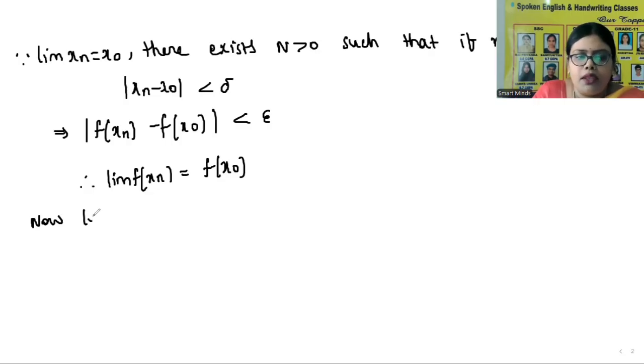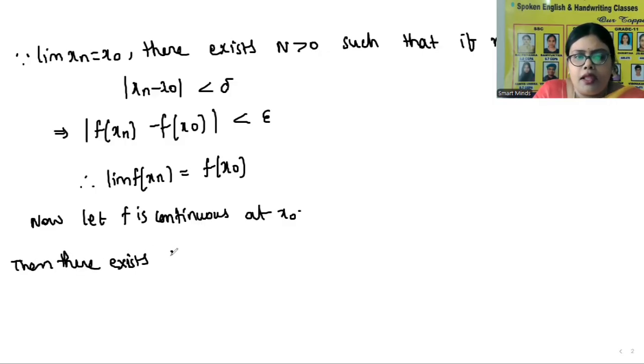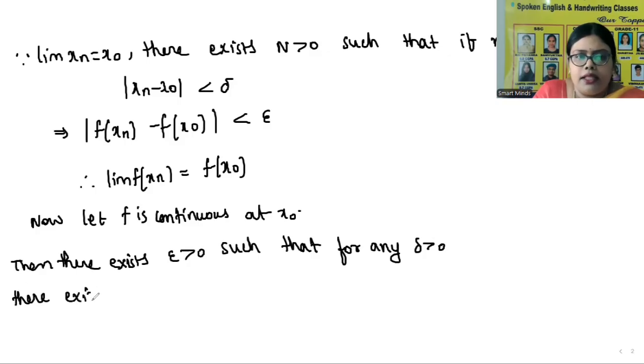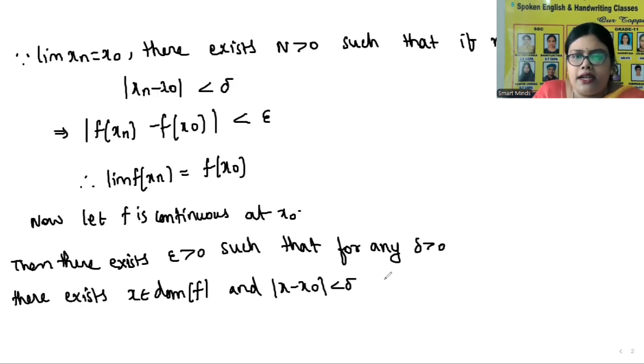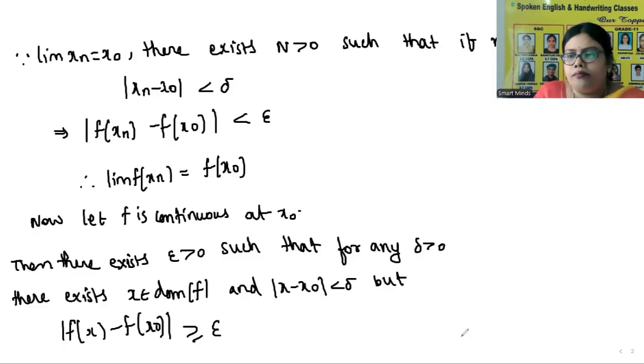Now, let f be continuous at x naught. Then there exists epsilon greater than 0 such that for any delta greater than 0, there exists x belongs to domain of f and mod x minus x naught less than delta, but mod f of x minus f of x naught is greater than or equal to epsilon.